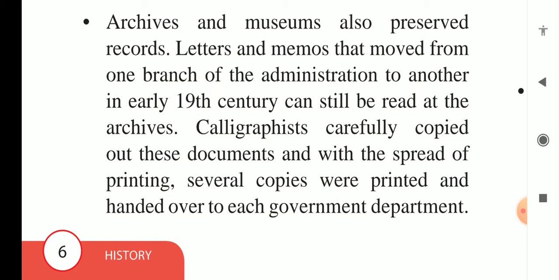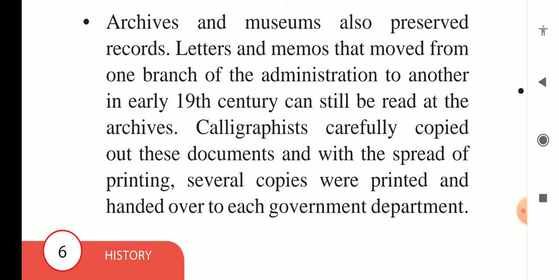Archives and museums also preserved records. Many buildings have a record room, but some buildings are dedicated to preserving many important records. Those are called archives or museums.